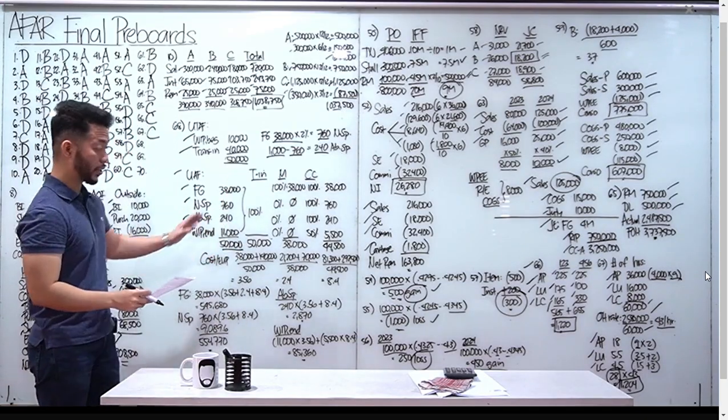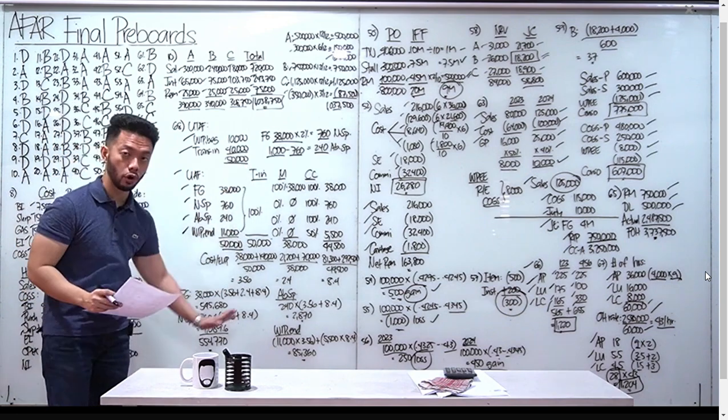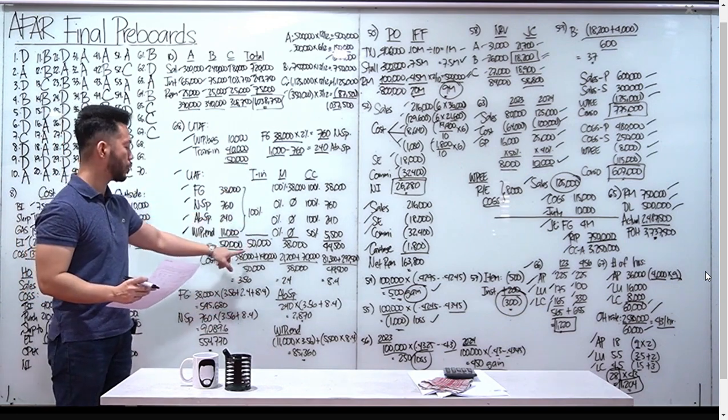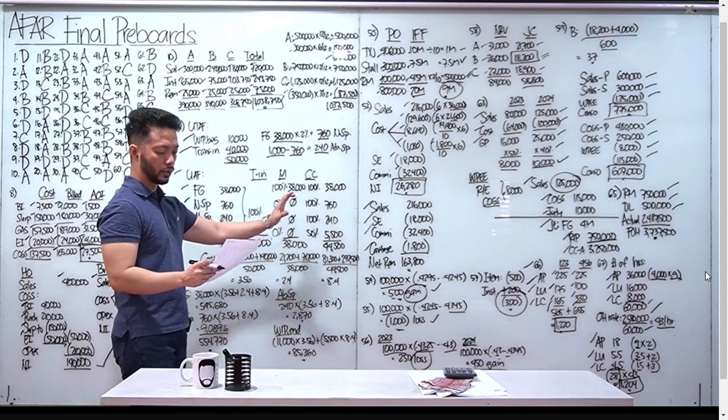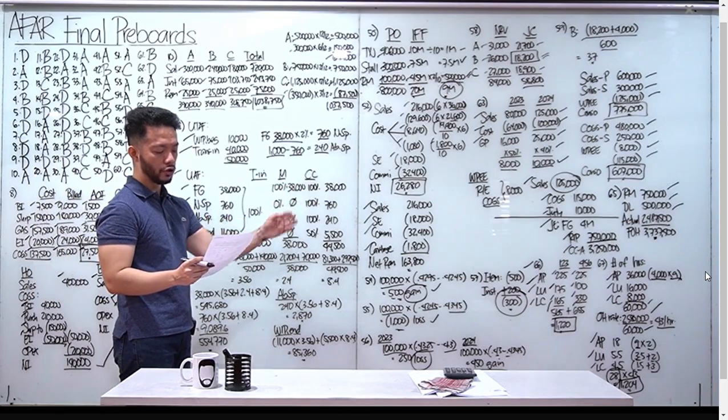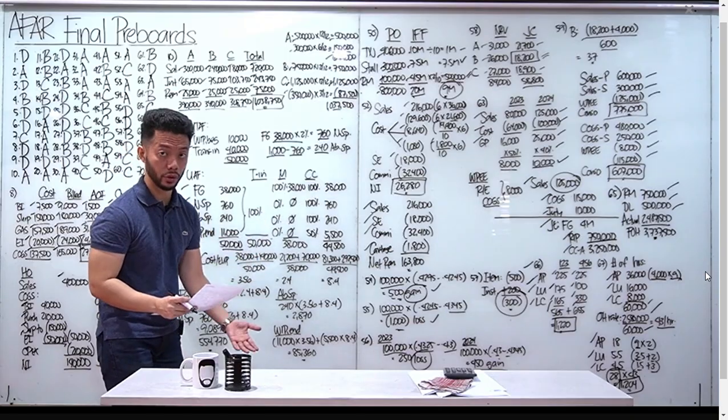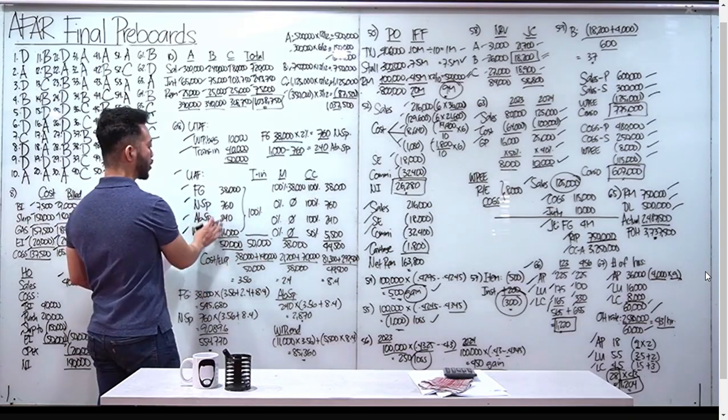Don't forget na second department na tayo. So dapat may trans-in column ka dyan. Always 100%. So EUP mo for trans-in is also 50,000. Okay? Doon naman tayo sa materials. Take note na ang sabi dyan sa given, sa third sentence, yung materials daw ay nilalagay following inspection. So, ibig sabihin, yung mga spoiled units natin, walang materials yan.